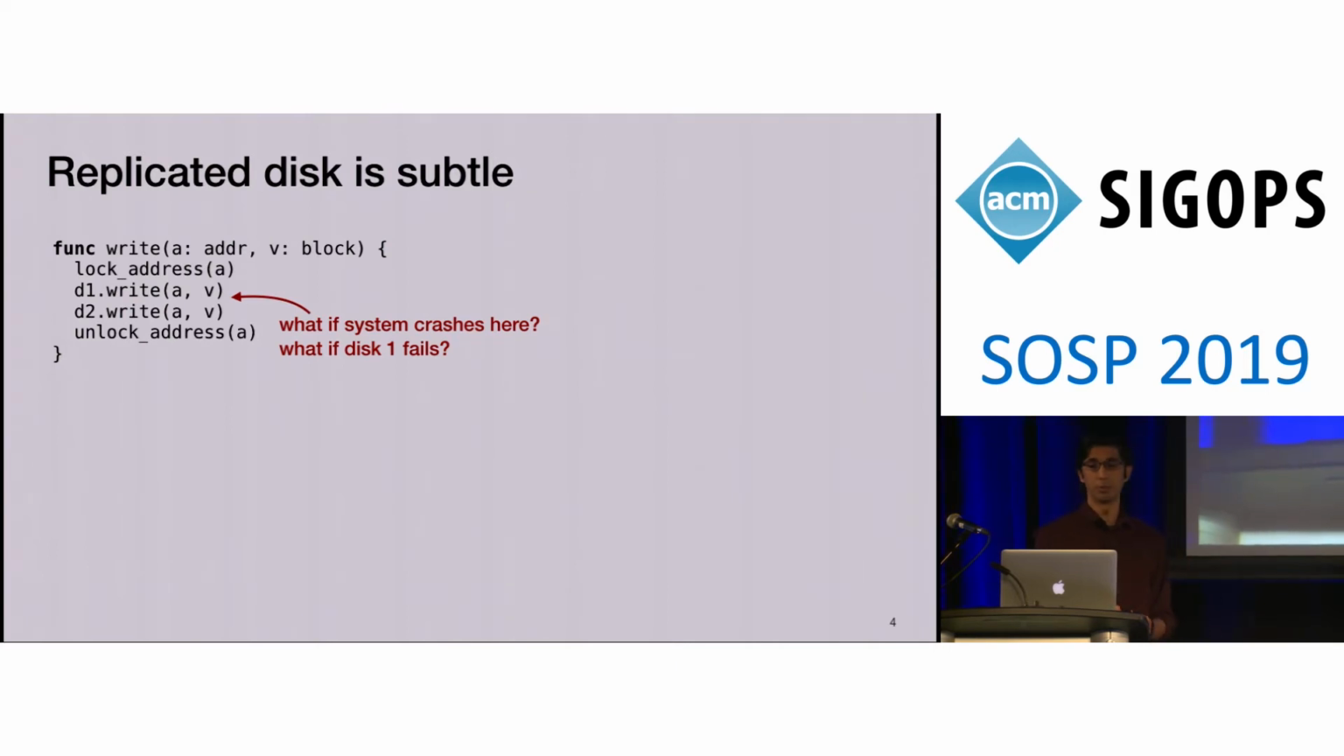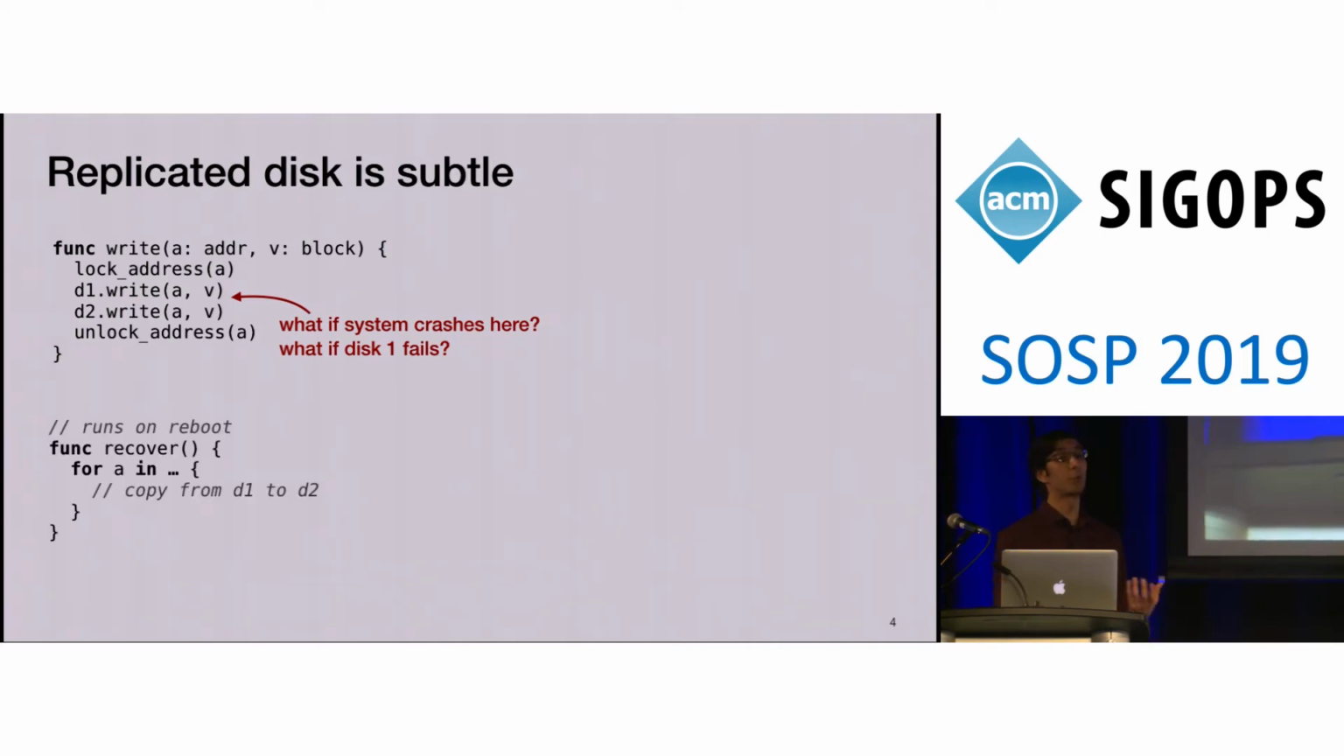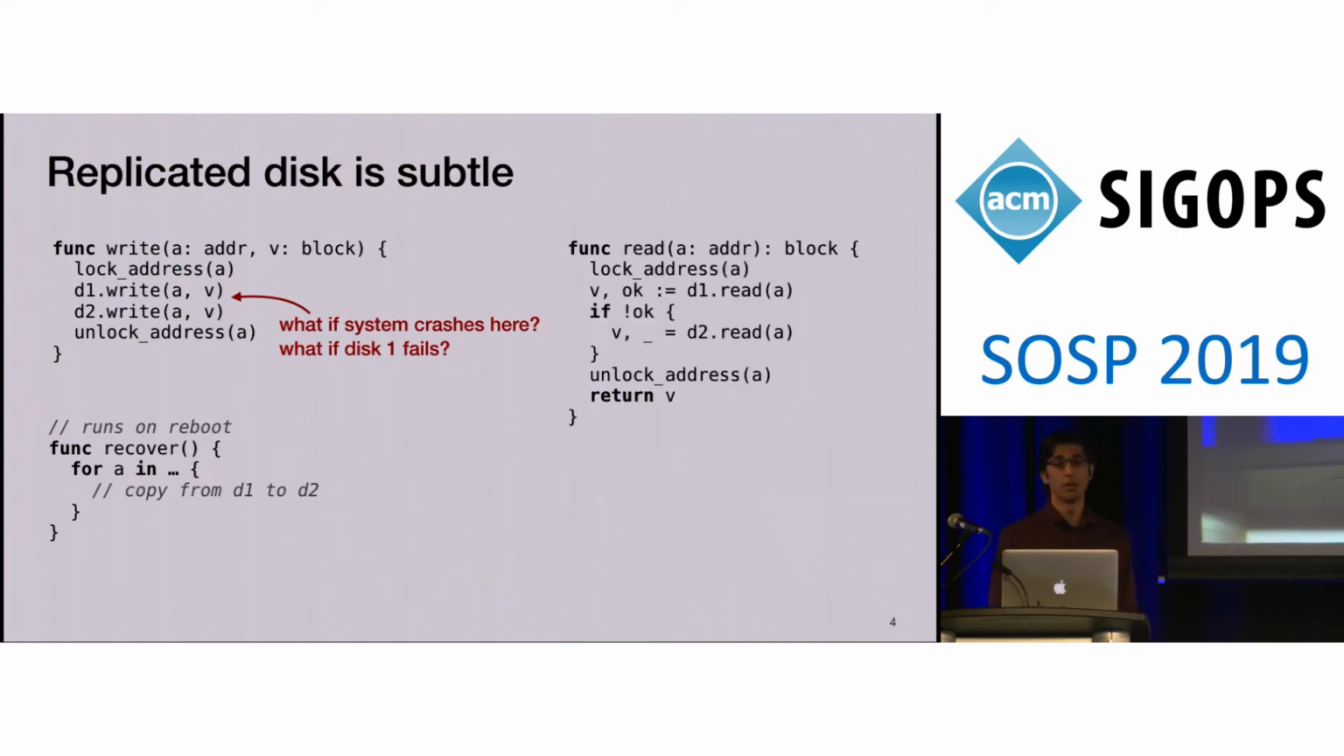To solve the first problem, we run a recovery procedure on reboot, which copies from the first disk to the second. This recovery procedure completes these write operations and restores the synchronization of the two disks. To address the second issue, in the read implementation, we're very careful, and we also run this inside a critical section, acquiring the same per-address lock. This ensures that reads don't observe these writes which haven't yet made it fully to both disks. Reads always observe writes that are durable. And these are just a handful of examples of subtleties in this system.